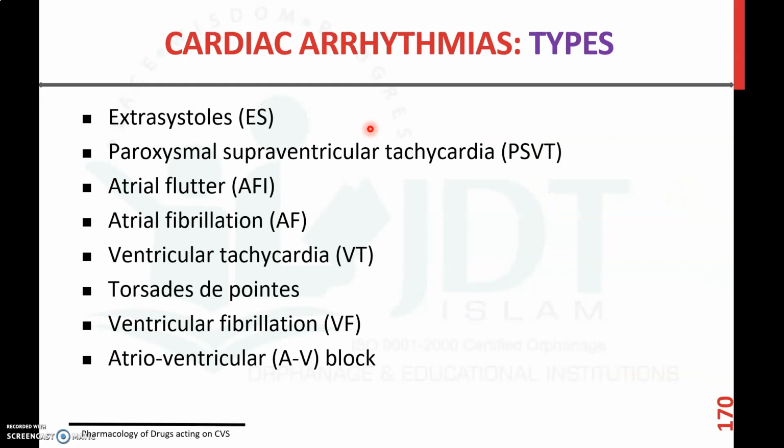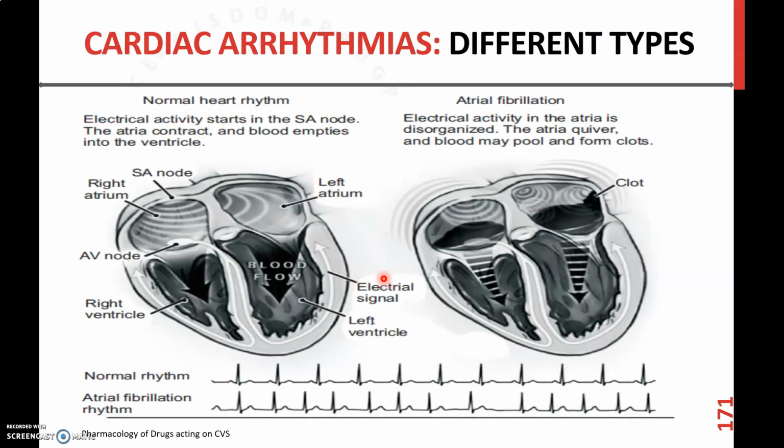Now, these are the different types of cardiac arrhythmia. This is very important because we will treat the different arrhythmias in a different manner. The first one is extrasystole, written as ES. Then paroxysmal supraventricular tachycardia, atrial flutter, atrial fibrillation, ventricular tachycardia, Torsades de Pointes, ventricular fibrillation, and atrioventricular AV block. So these are the different kinds of cardiac arrhythmia. This is an example of atrial fibrillation.